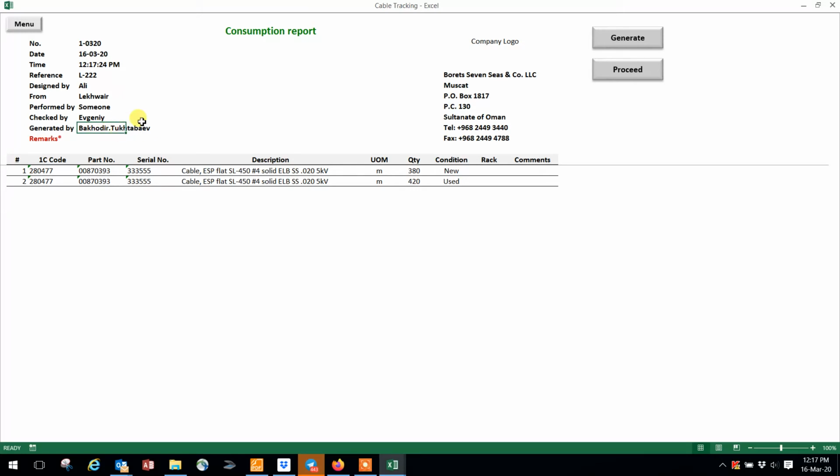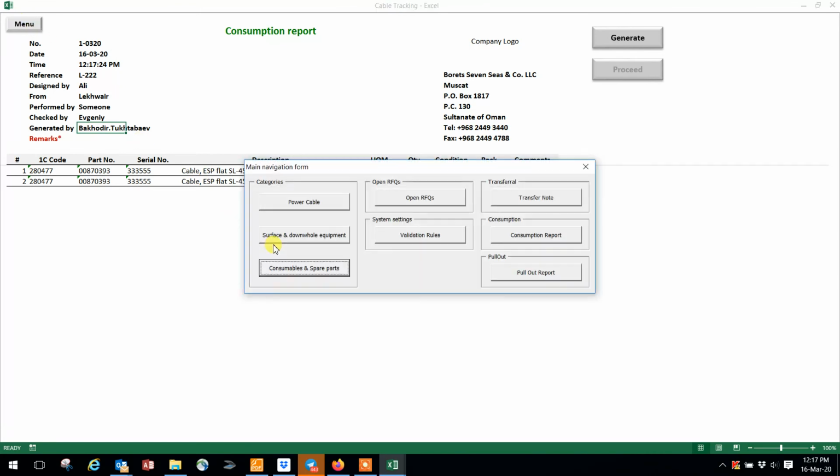It's taking my name from my computer. Okay, so generate done, proceed. We updated the transferable. So where do we see these two cables now? We see it in